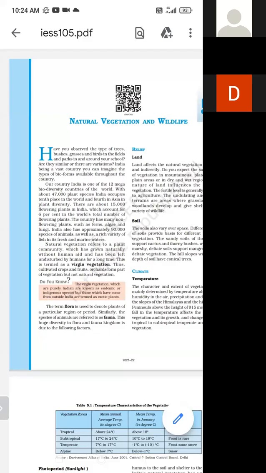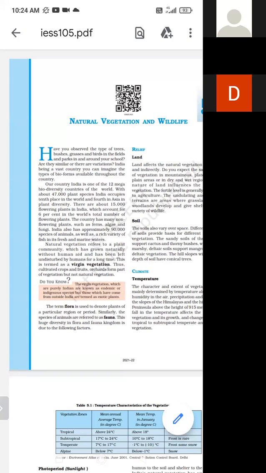Vegetation and why. What do you mean by natural vegetation? Natural vegetation means which is grown naturally. It is a plant community which has grown naturally without the human.